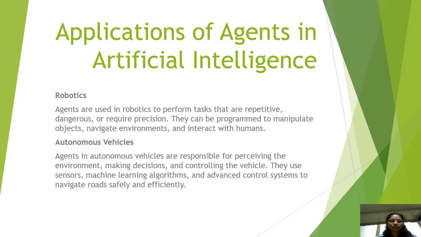In the smart home, the agents are used to automate and control various devices and systems in a house. They can monitor and adjust the temperature, lighting, security and entertainment systems based on user preferences and environmental conditions. These are the three major applications of agents in artificial intelligence.